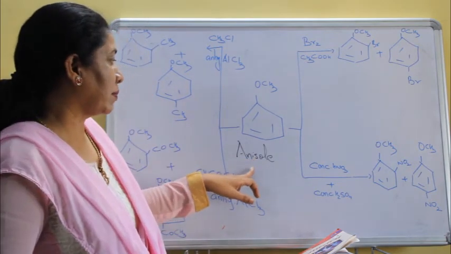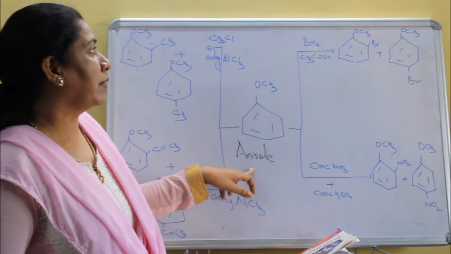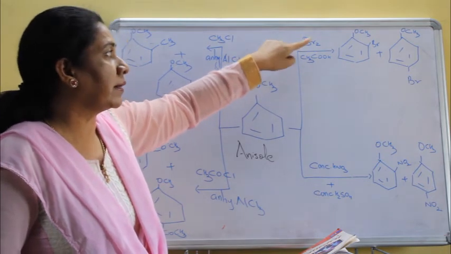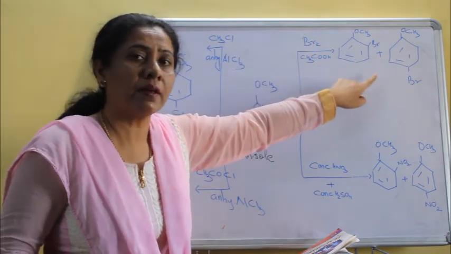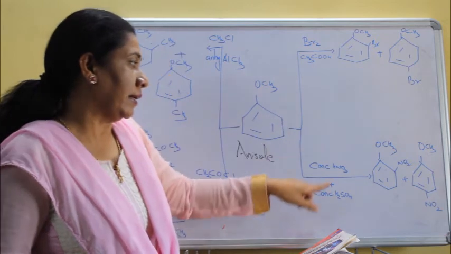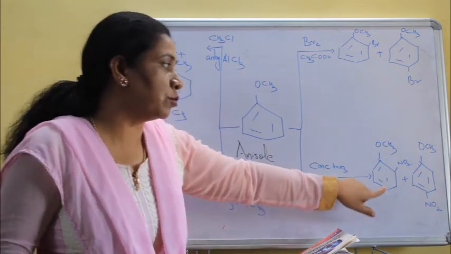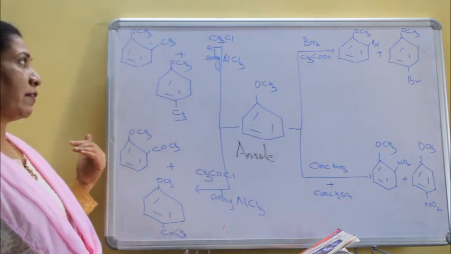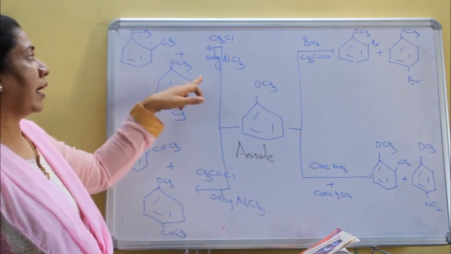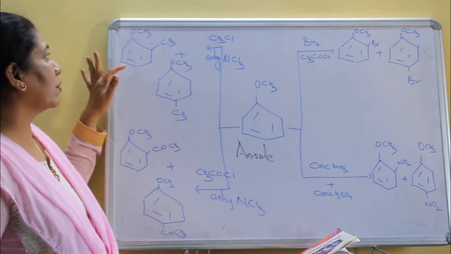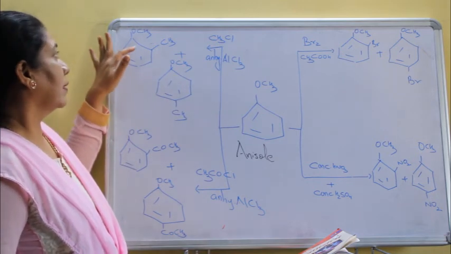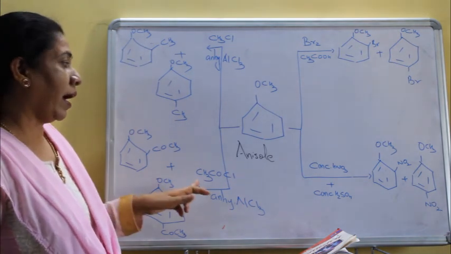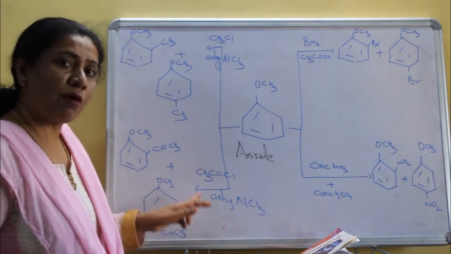We have taken the example of Anisole, and here we have the halogenation reaction in the form of bromination, that is resulting in 2 bromo product or 4 bromo product. Nitration, again 2 nitroanisole or 4 nitroanisole. On this side we have Friedel-Crafts reactions. The alkylation results in formation of methyl anisole, 2 methyl anisole or 4 methyl anisole,